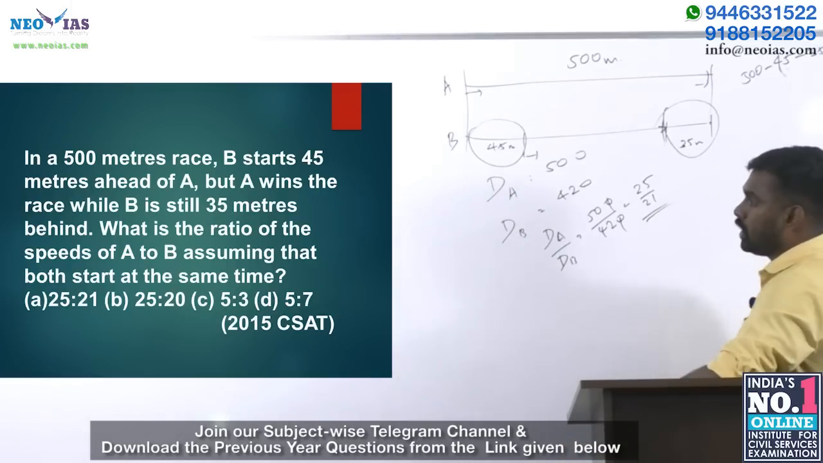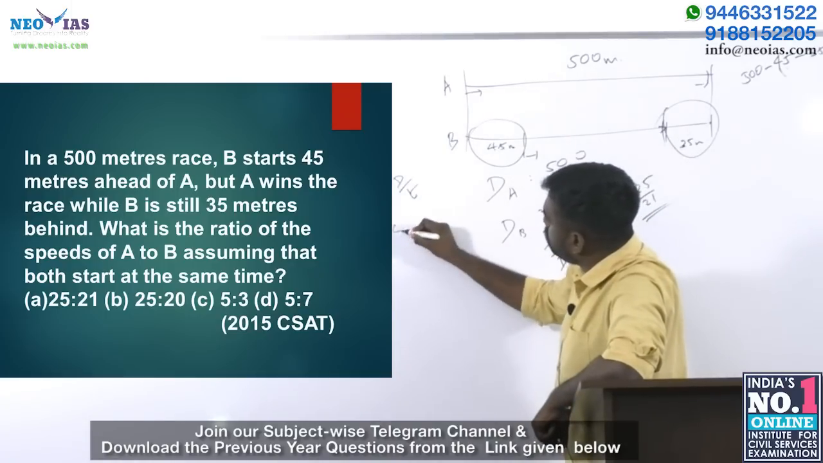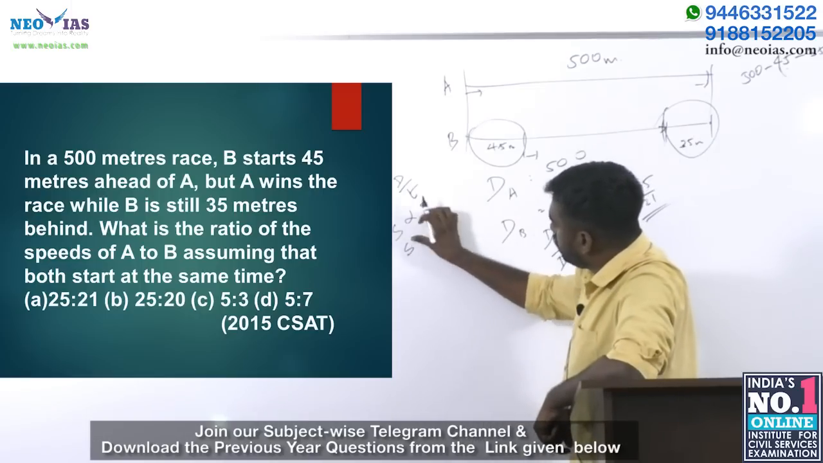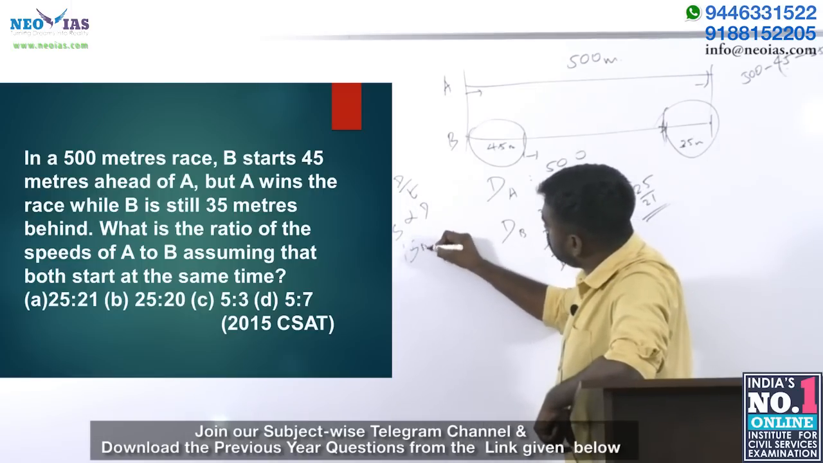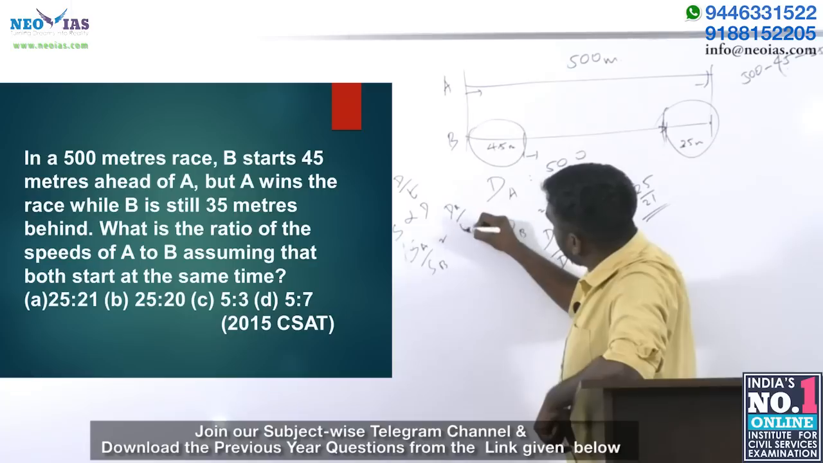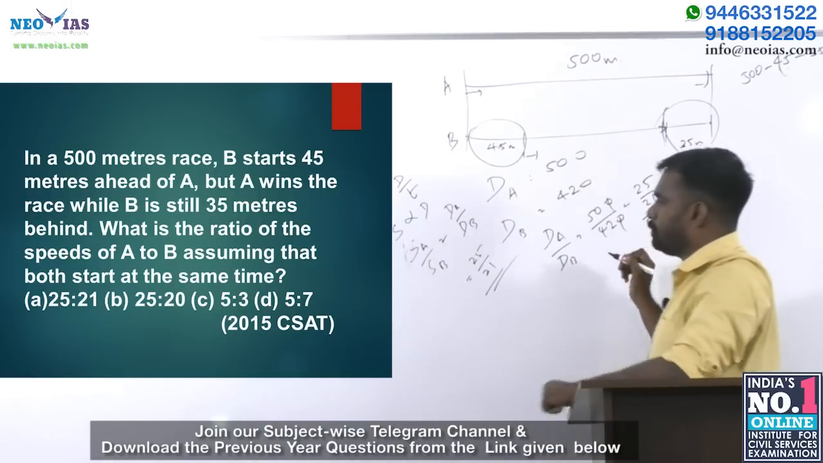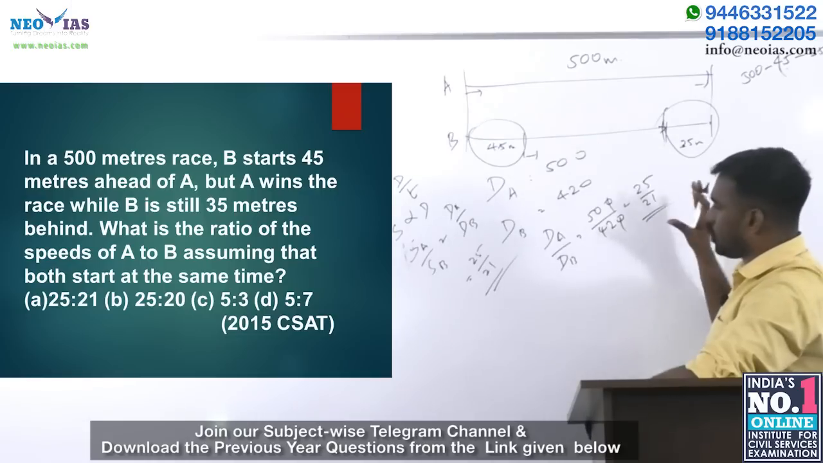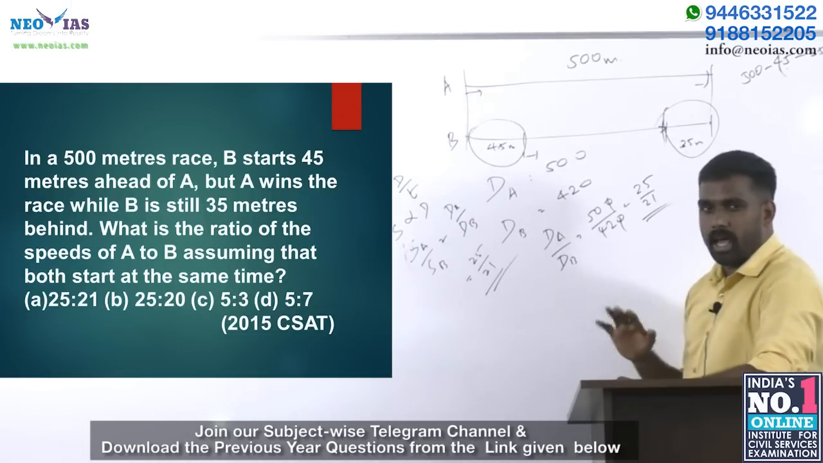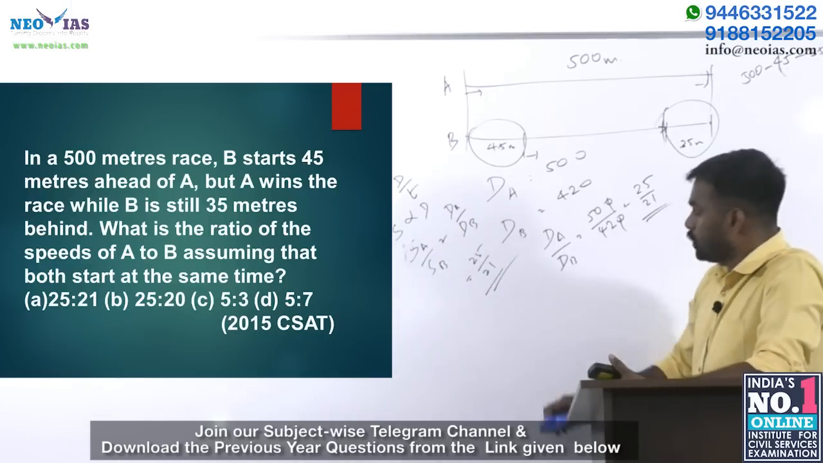What are they asking? Ratio of speeds. Speed equals distance by time. So speed is directly proportional to distance. So the ratio of speeds equals the ratio of distance. So the ratio is 25 is to 21. This calculation is completely unnecessary if you have the basic idea of the topic. So I hope everyone is clear with the solution.